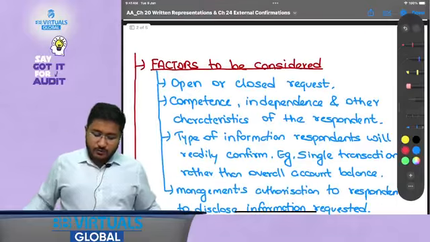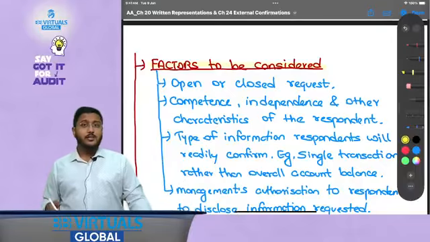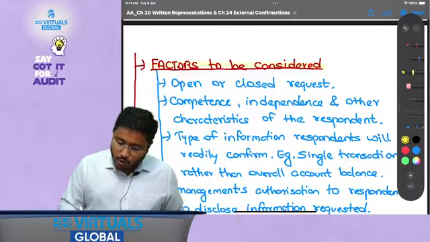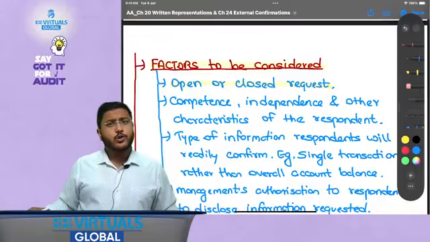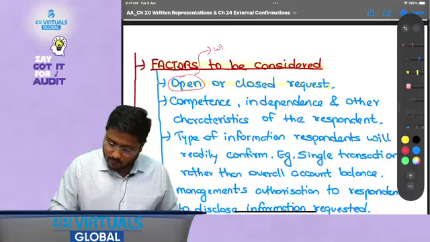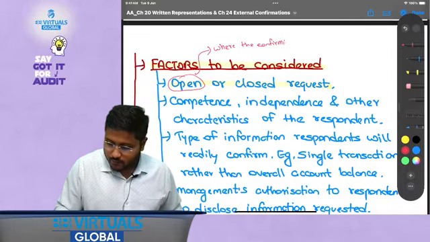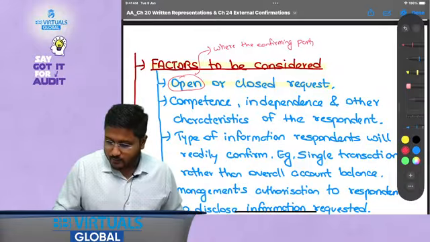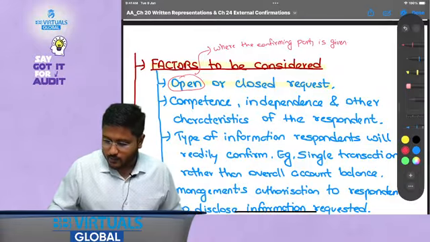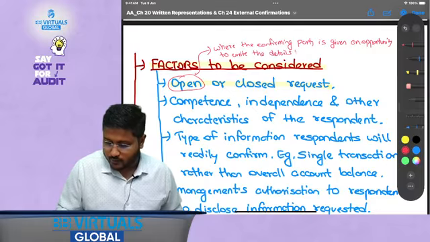Okay, now let's discuss factors to be considered. Now in this page there is going to be a little more information also. Open or close request. What do we mean by it? See, open is where the confirming party is given an opportunity to write the details themselves.